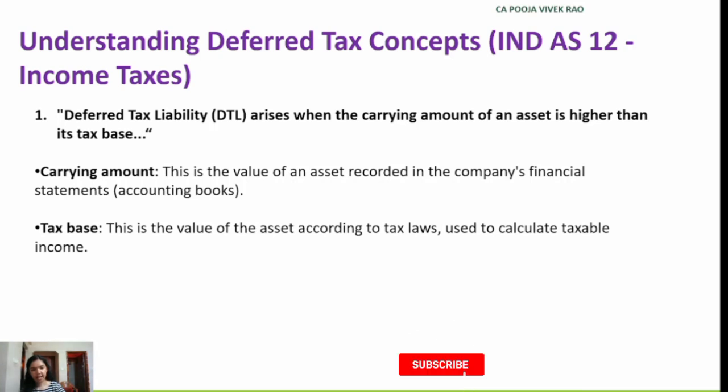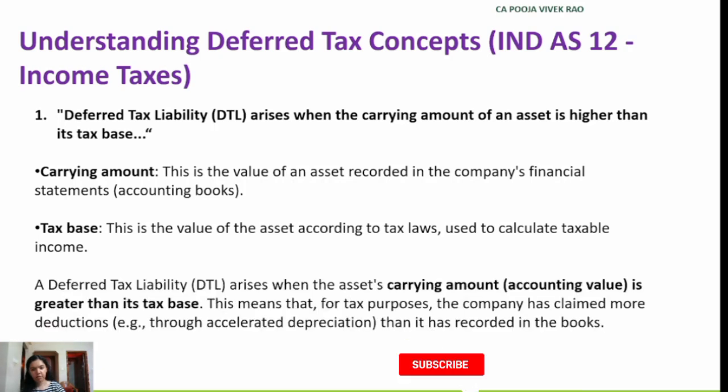So a deferred tax liability arises when the asset's carrying amount, that is the accounting value, is greater than its tax value. This means that for tax purposes, the company has claimed more deductions, for example through accelerated depreciation, than it has recorded in the books.